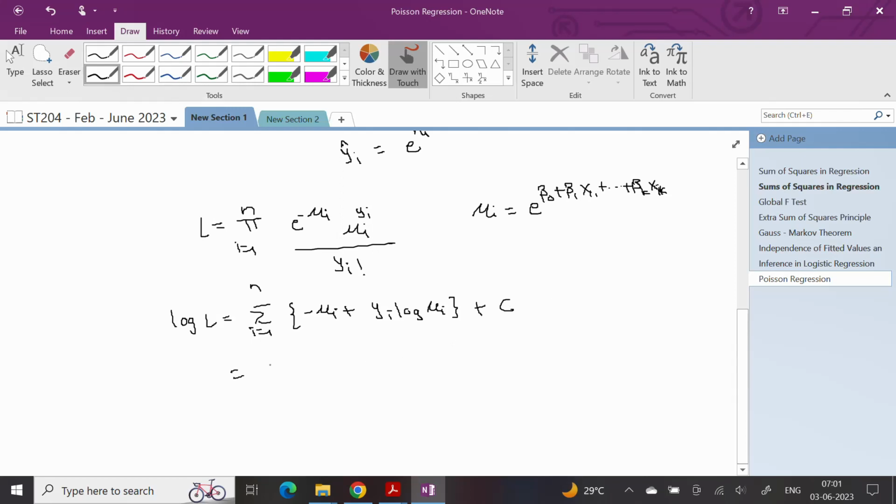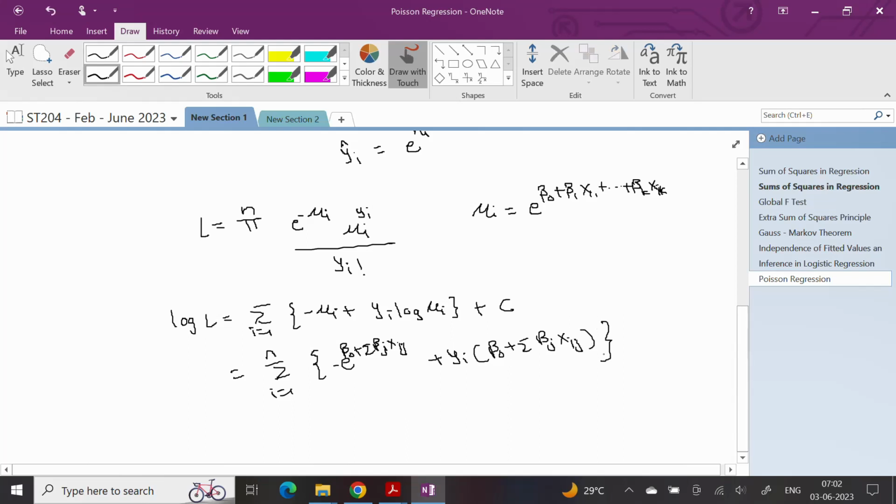So this becomes the summation of minus e raised to beta naught plus summation beta j xij, plus yi times log mu i, which is the linear function, so beta naught plus summation beta j xij.